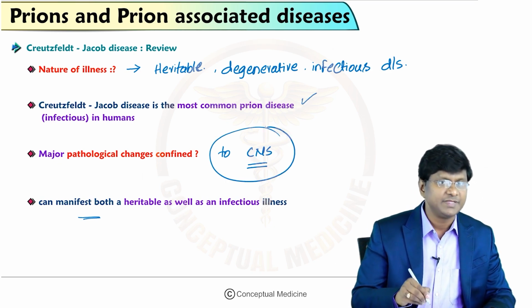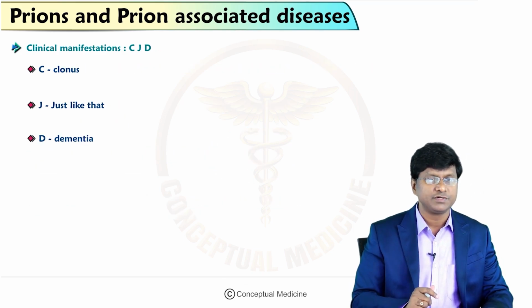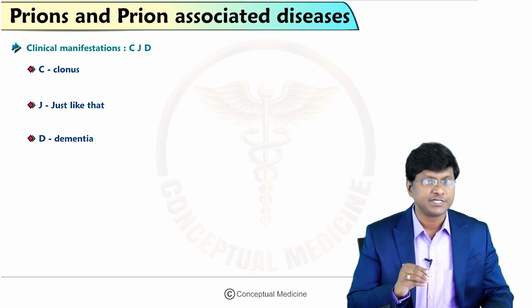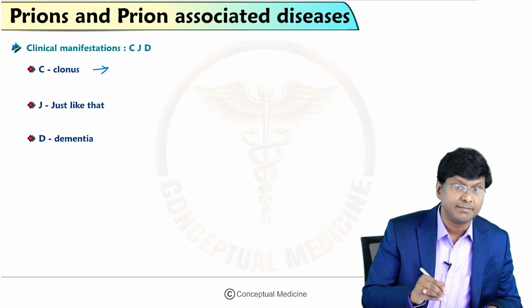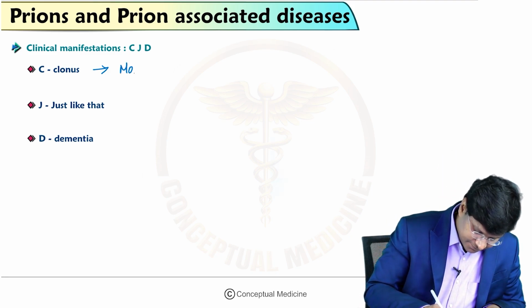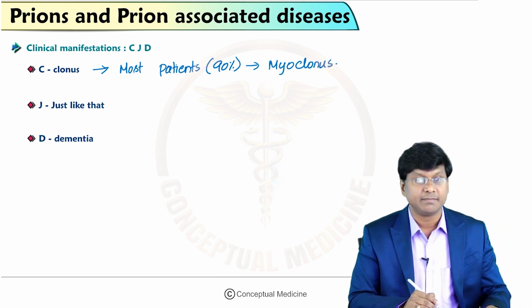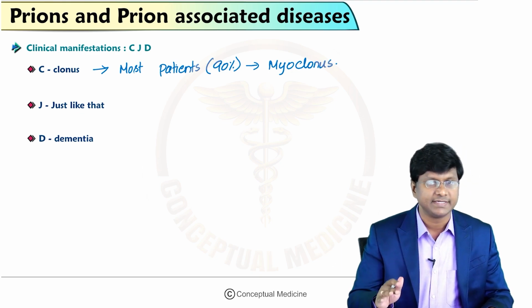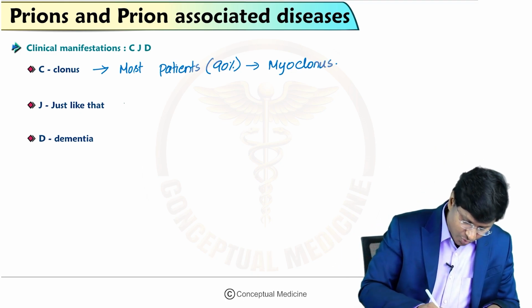And you need to know the CNS manifestations. Please remember this mnemonic for Creutzfeldt-Jakob disease, that is CJD. C stands for clonus, okay? Most patients, 90% of them, exhibit myoclonus at some time throughout the illness. And J stands for non-specific prodrome symptoms.